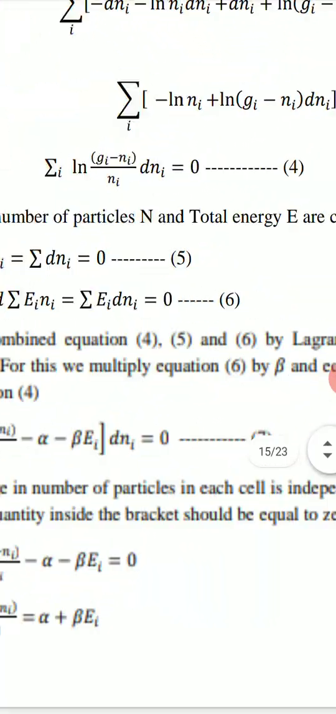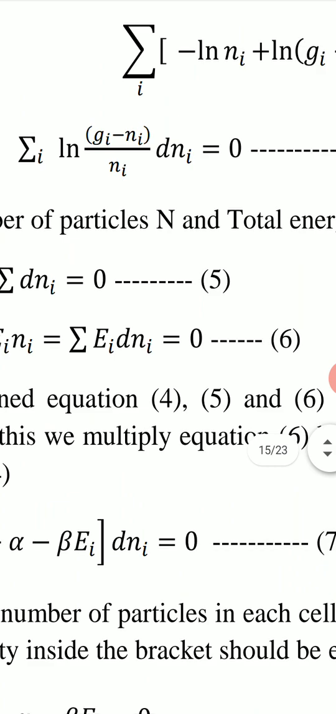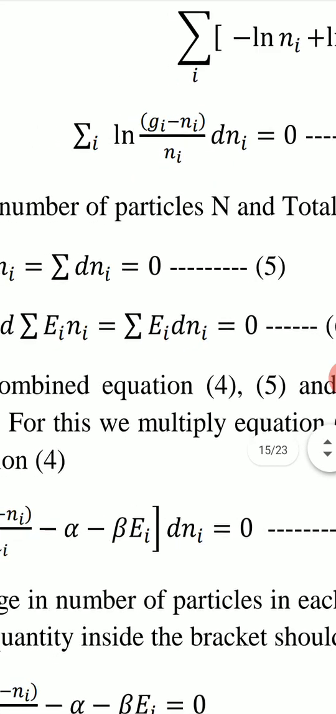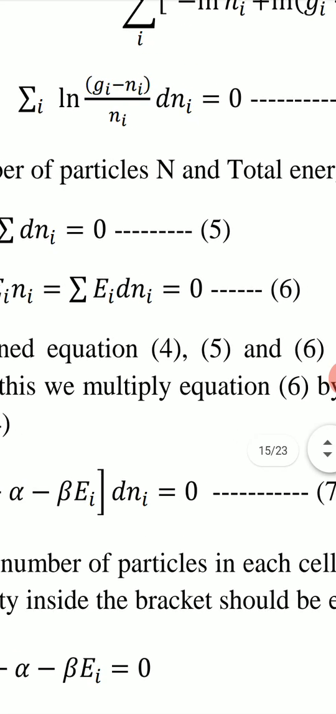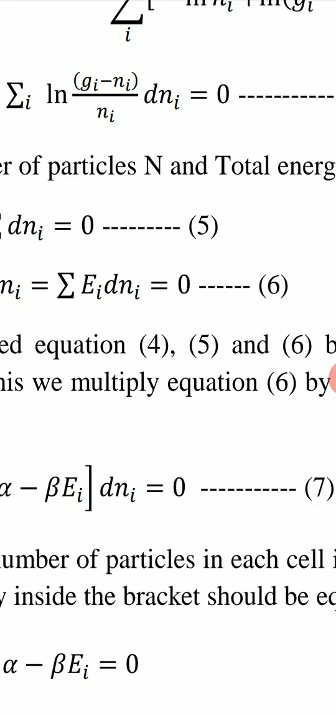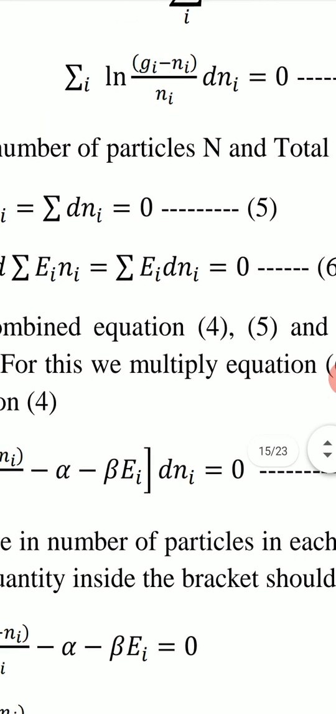So this is equation 4: summation of (log (gi minus ni) upon ni) dni equal to 0. We subtract from this equation 5 by multiplying by alpha, and we subtract equation 6 also by multiplying by beta.